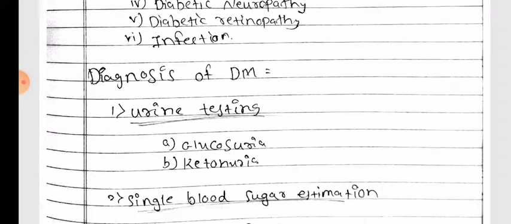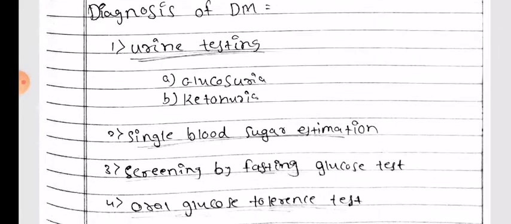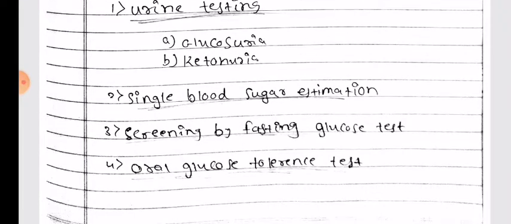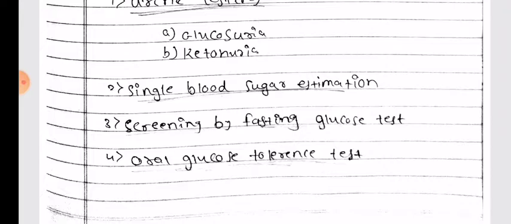Diagnosis of diabetes mellitus: urine testing, glucosuria, ketonuria, single blood sugar estimation, screening by fasting glucose test, and oral glucose tolerance test.